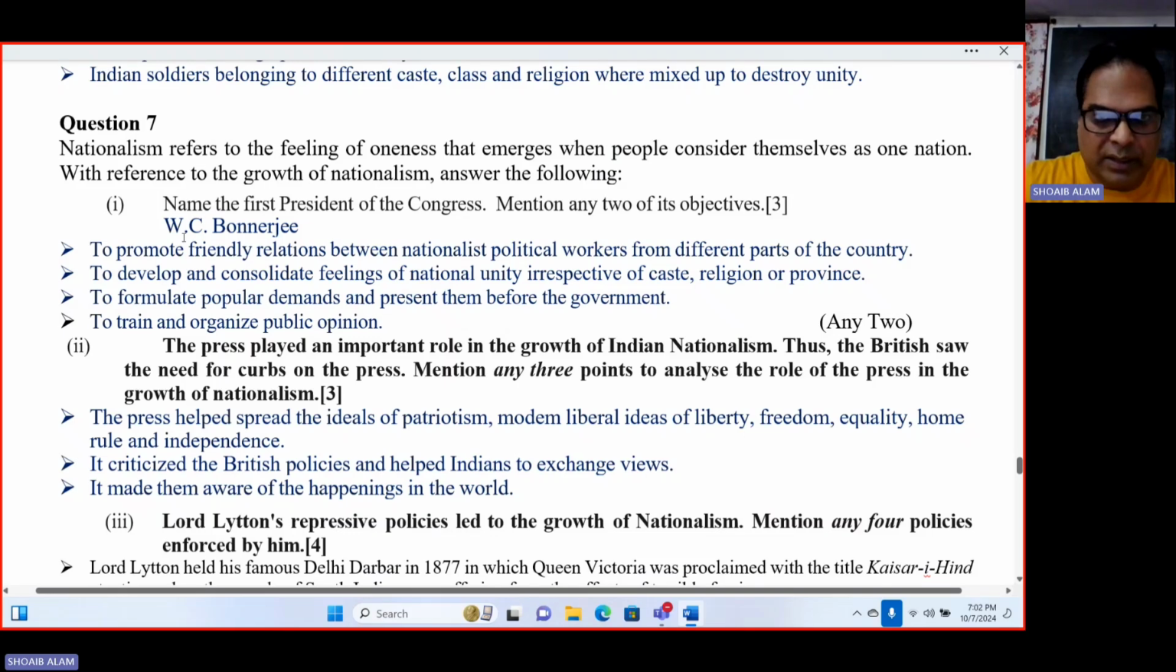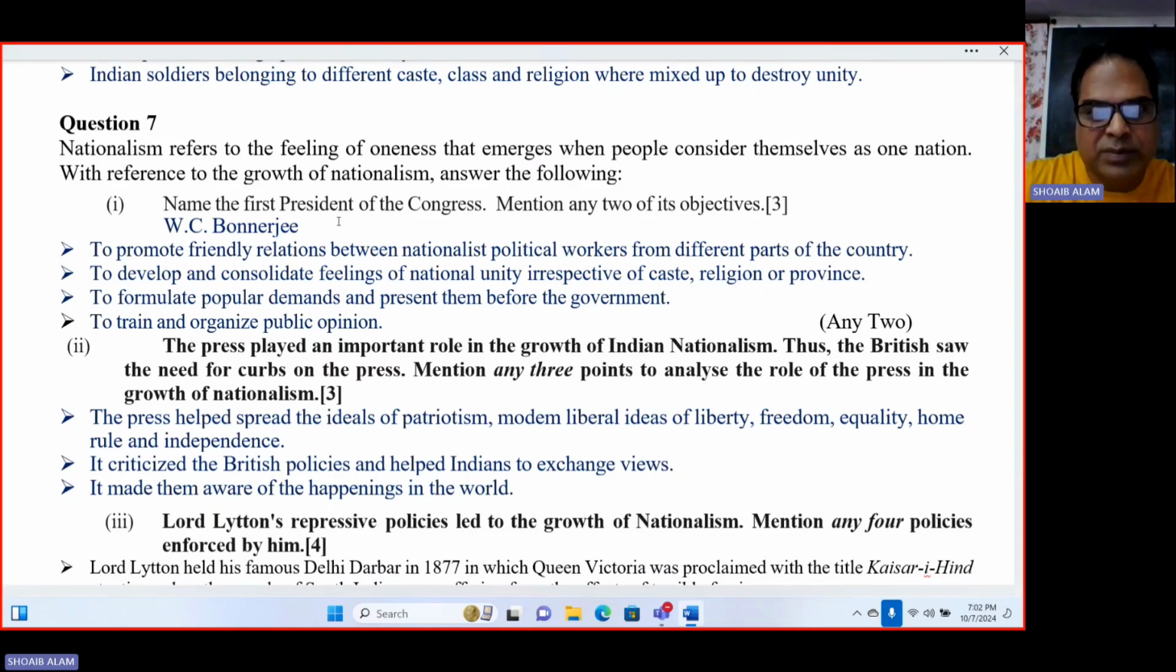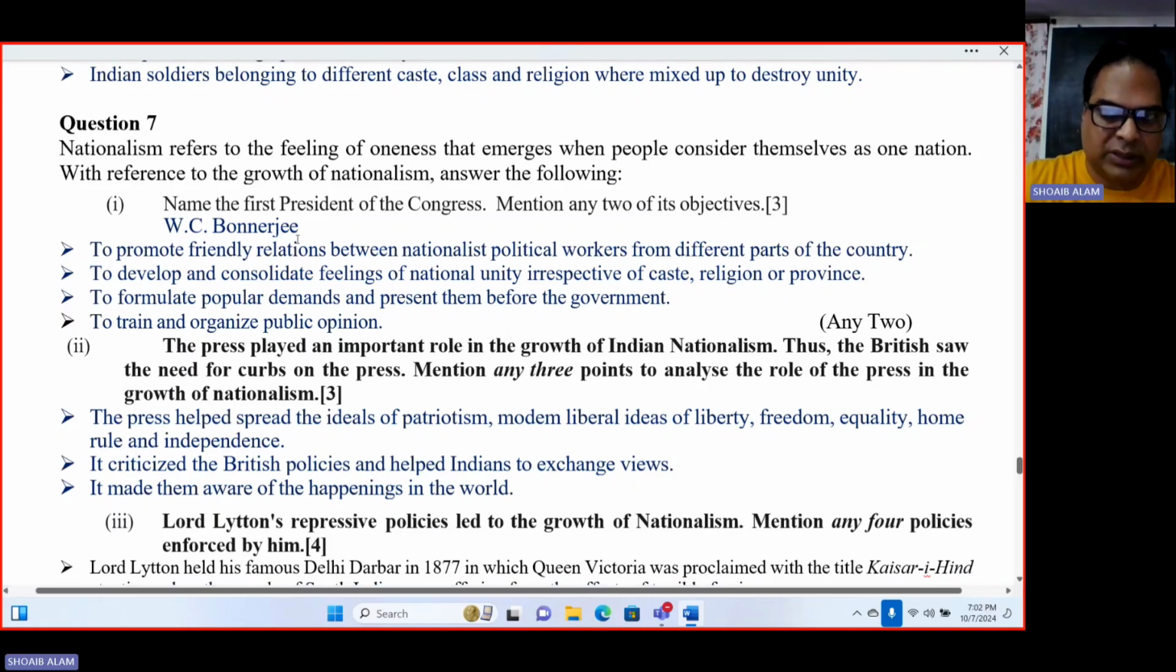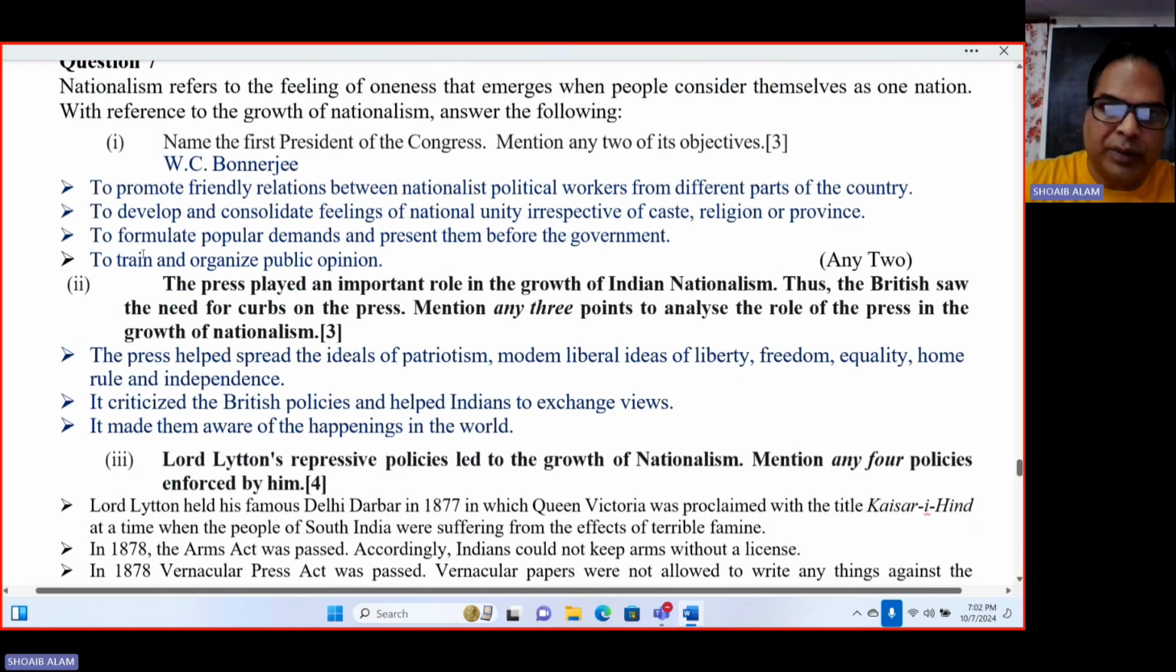Number 1, W.C. Banerjee was the first president of the Indian National Congress. Okay, mention any 2 objectives of the Indian National Congress. So 4 are given. You can go with any 2.